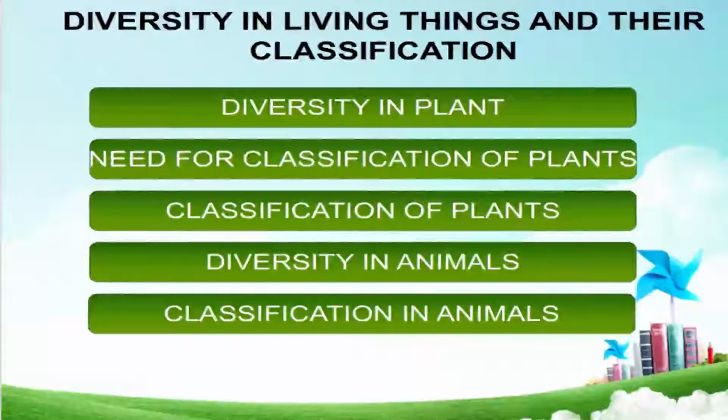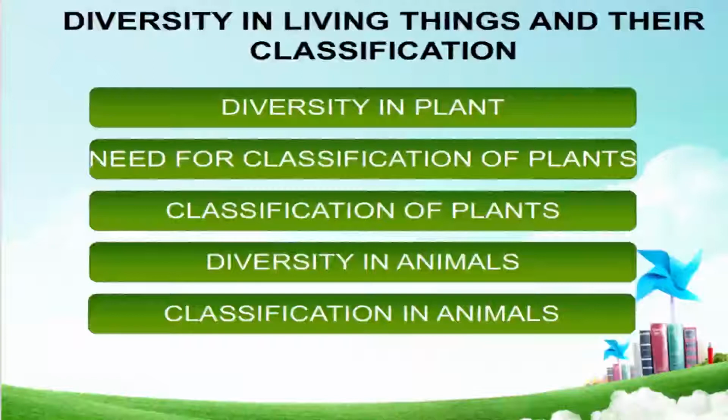So according to the variation in the environment, we see different types of living things also. The various types of living things have survived because of their ability to adjust themselves to the conditions in their surroundings. Now we will see the diversity in plants.